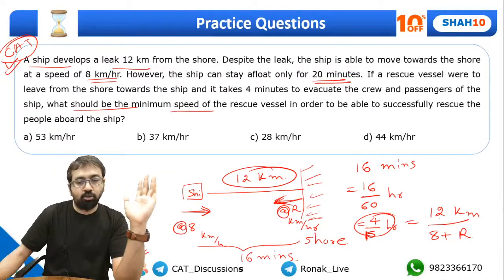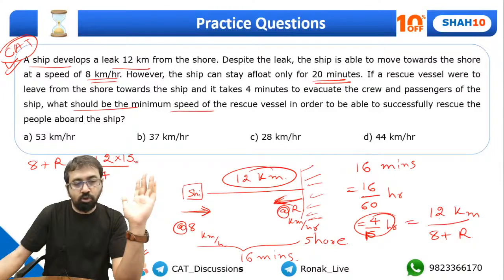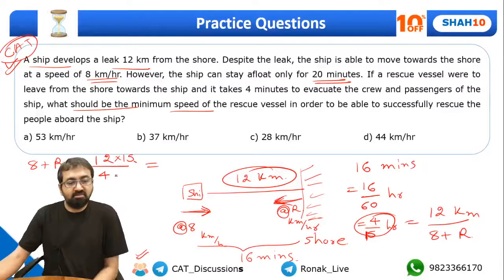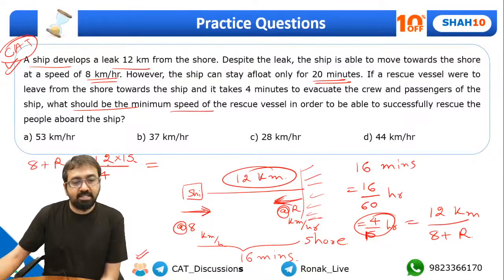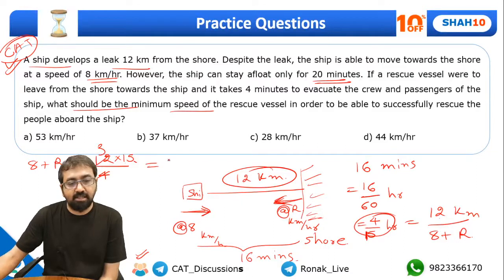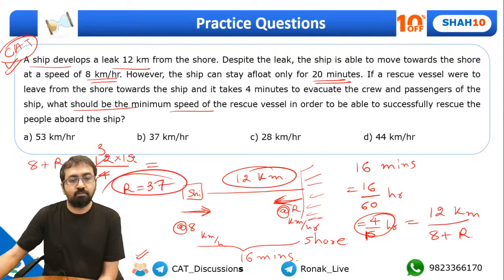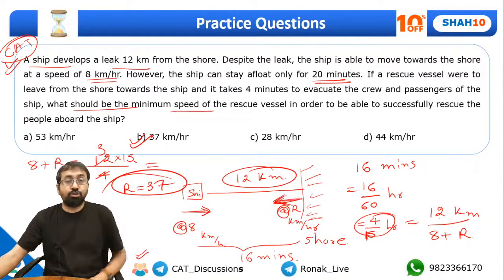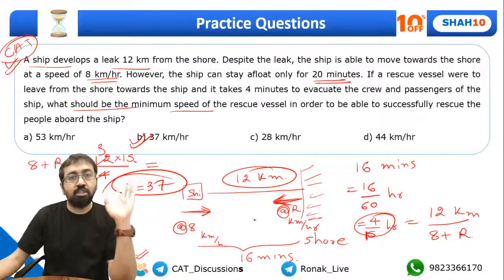Let's solve it over here. So what will I get? 8 plus r is equal to 12 upon 4 by 15. So 15 will be over here, right? So what will this come out to be? Guys, can I say this will be 4 3s are 12, 15 3s are 45, minus 8, so r will come out to be 37. The answer is 37 km per hour. This rescue vessel should travel at a speed of 37 km per hour.